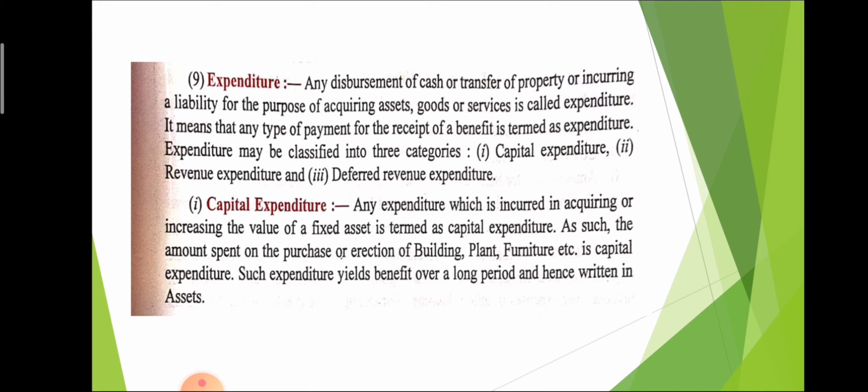Capital means not regular in nature. It means if we spend money only sometimes, that is called capital expenditure. For example, if we purchase assets, we cannot purchase assets on a regular basis. We cannot purchase land and building or machinery on a regular basis. So that is capital expenditure. Here some capital expenditures are given: building, purchase of plant, purchase of furniture. All come under the heading capital expenditure because we cannot purchase them on a regular basis.